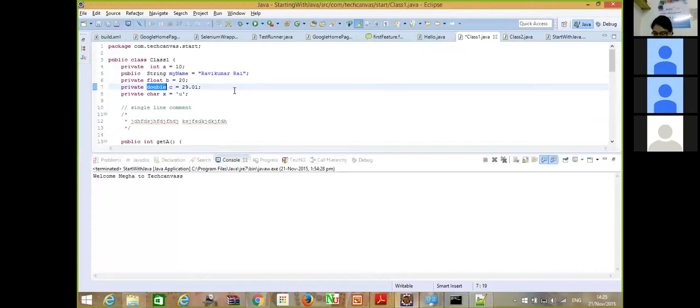But to avoid memory problems and unwanted issues while compiling and executing our code, we go for the shorter versions as per the value that we want to store. That is the norm in Java. And when we are using char and string, for char you have to use a single quote, and for string you always have to use a double quote.